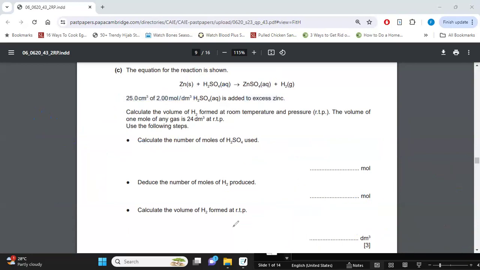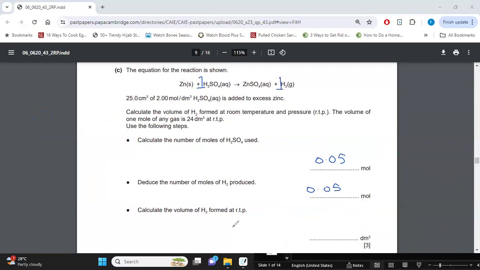Okay, all right. So the moles of hydrogen that we have are 0.05, right? The moles of sulfuric acid are 0.05. Now, there is 1 of sulfuric acid, and there is also 1 of hydrogen gas, right?